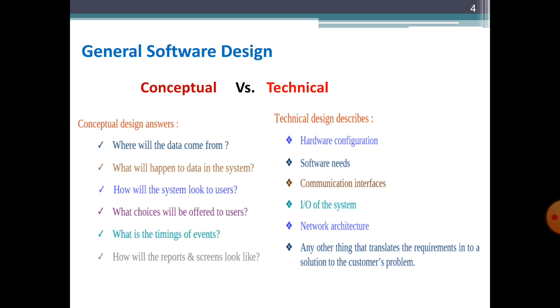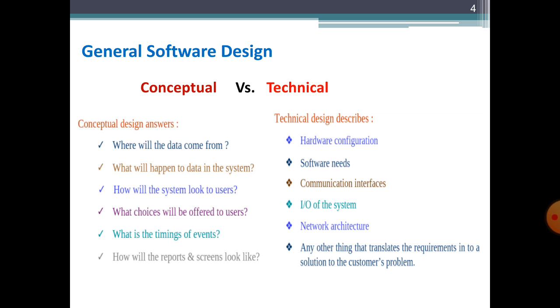And in the conceptual design we are concerned with what will happen to data in the system. While on the technical side we are concerned about the software needs, like what kind of services, what kind of utilities, what kind of requirements or constraints are the needs of software. In the conceptual design we are concerned with the look and feel requirements, like how the system will look to the user, what kind of interface it will have. While the technical design is concerned with the communication between different interfaces involved in the design.